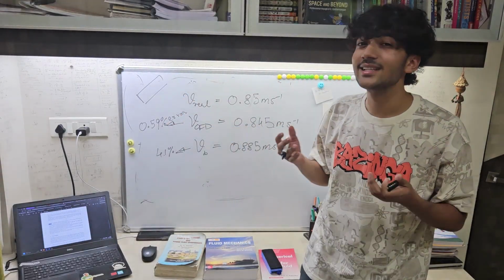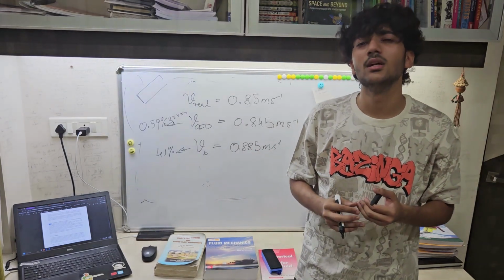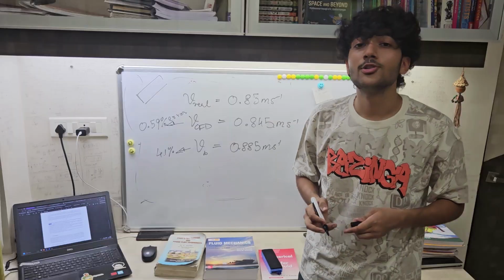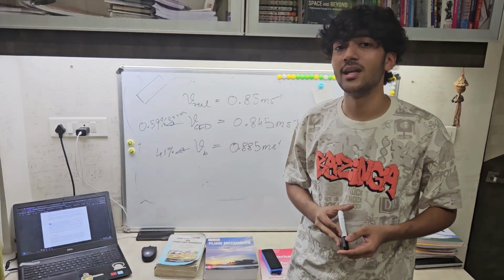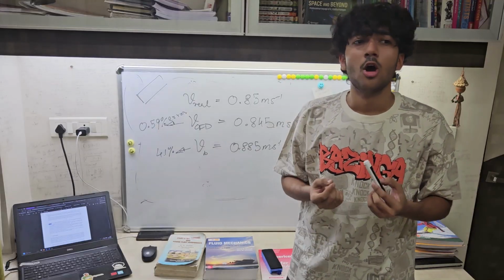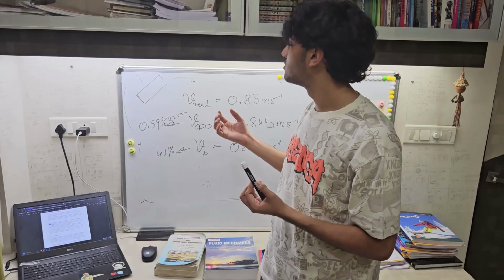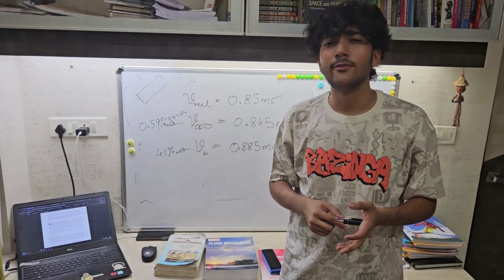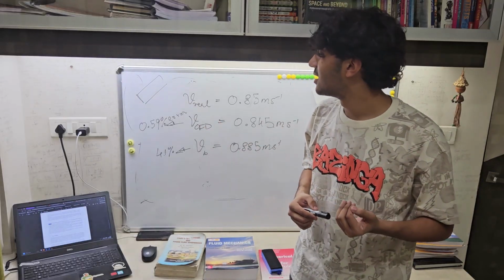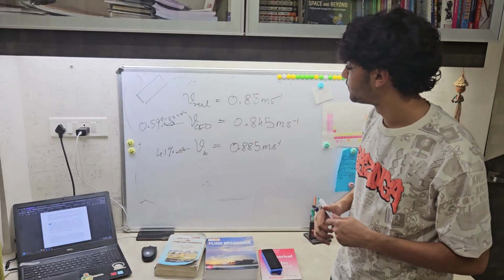CFD solves on a discrete mesh, so solving on a discrete mesh, many errors can be induced. Also, we have considered laminar flow, and certain turbulence models may be used in CFD, which may decrease the error even further, but these are quite acceptable results.